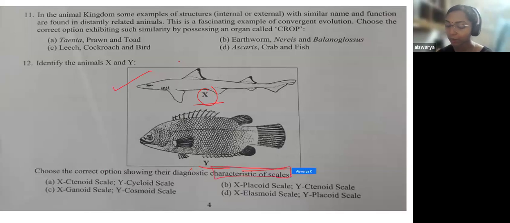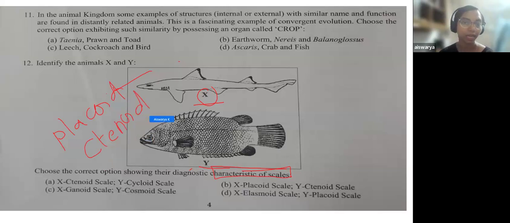You know that there are two types of scale, placoid scale and ctenoid scale. This was a very direct question. Placoid scale is seen in cartilaginous fish or Chondrichthyes, and ctenoid scale is found in bony fish or the Osteichthyes.